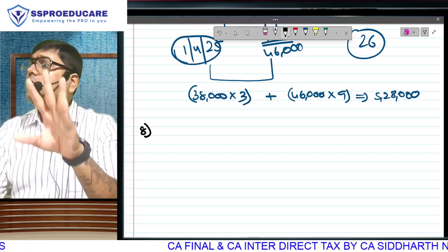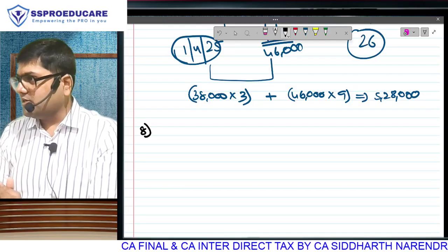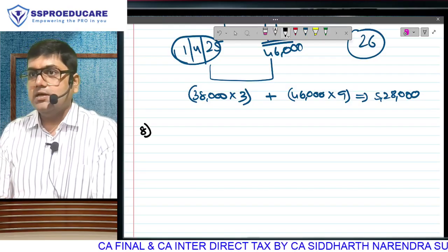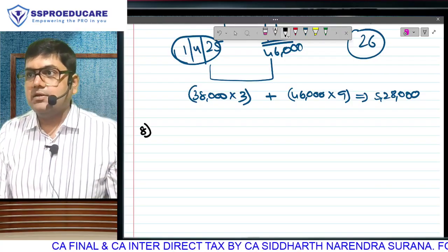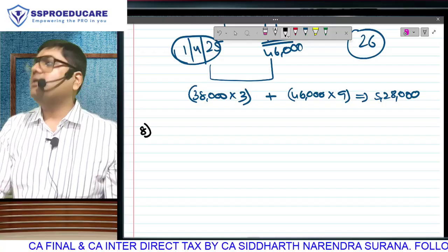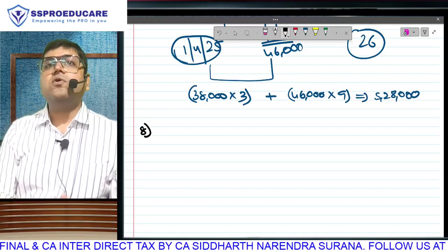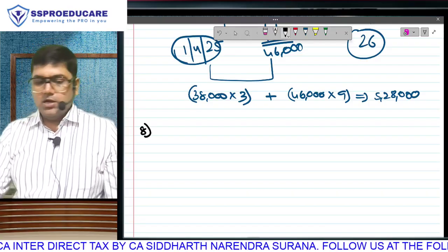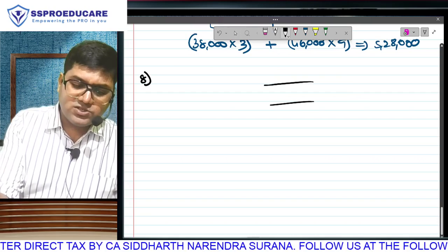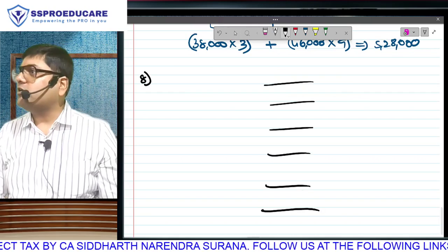So sir, what are you going to teach us for the entire week? Because what we have understood in the chapter by now is, if the payer is the employer, add it in income from salary. If the payer is anybody else, don't add it in income from salary. Where will it go? None of our business. It is certainly not income from salary. So for any question which gives me a list of incomes received, all I have to do is go and check the particulars of that income.